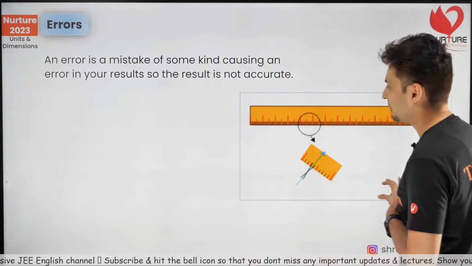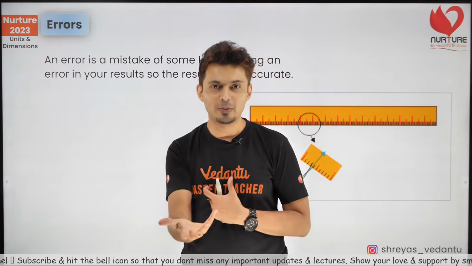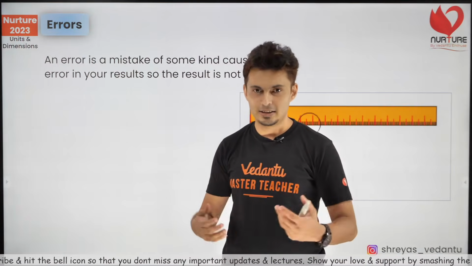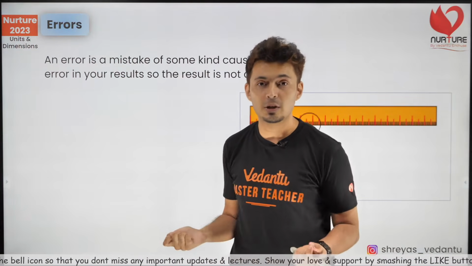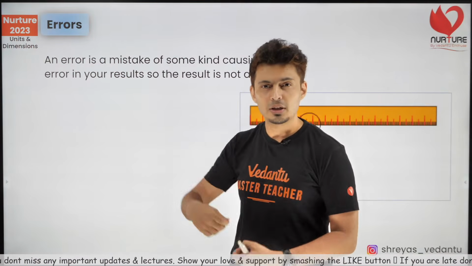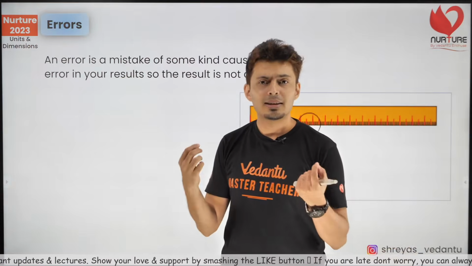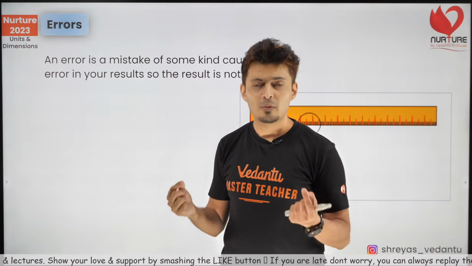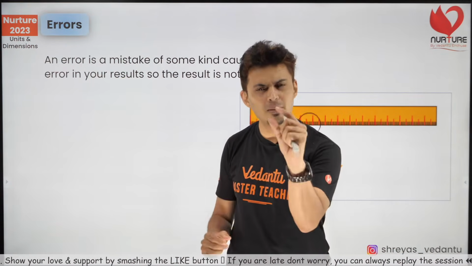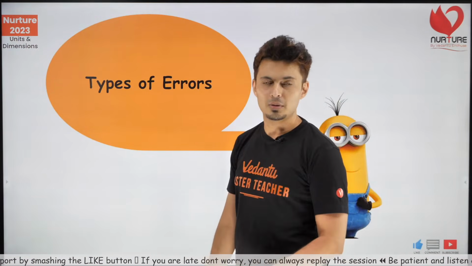Okay, so nobody is perfect. So even a reading, a measurement can't be perfect. It's not right on our part to expect any reading that you measure to be perfect. Let's say you're measuring current, voltage, your height, your weight, anything. Nothing will come with perfect accuracy. There will be some degree of error. Now there are different kinds of error that can be introduced.